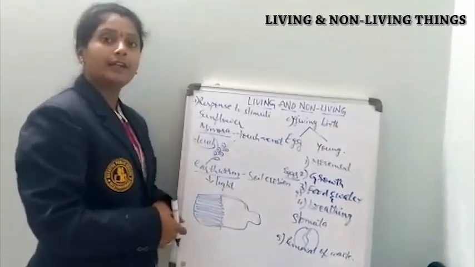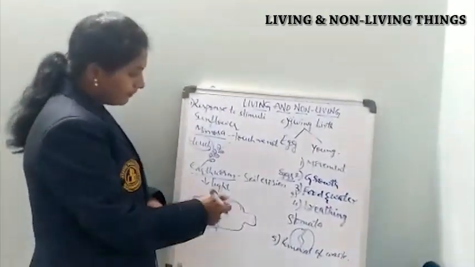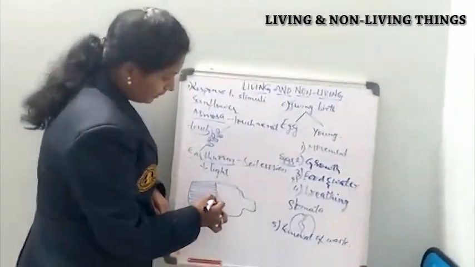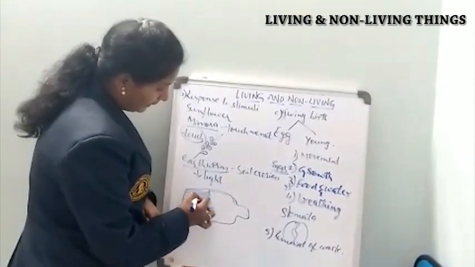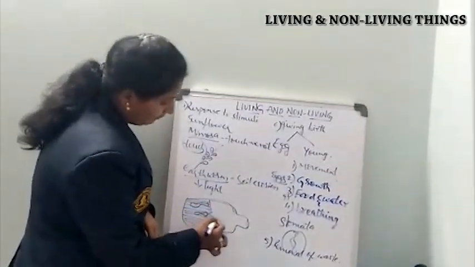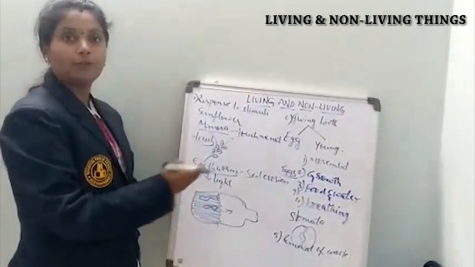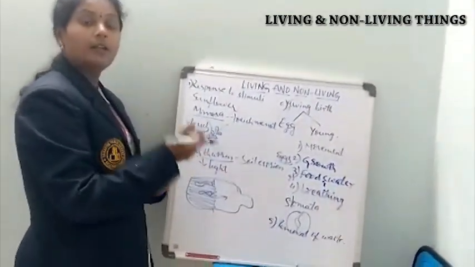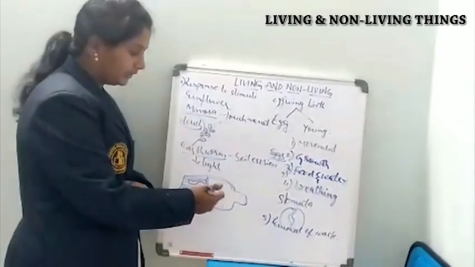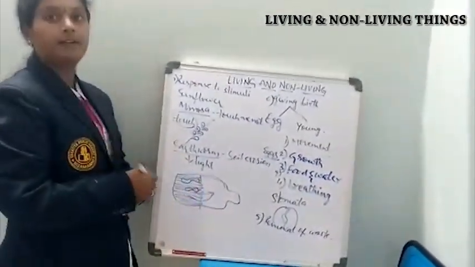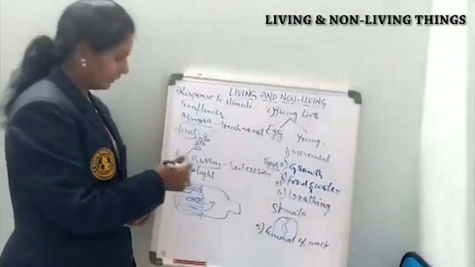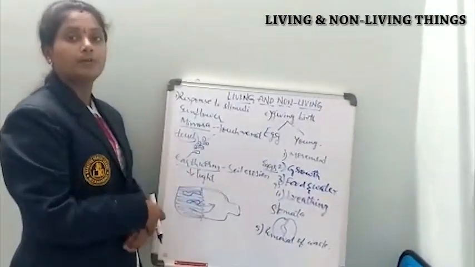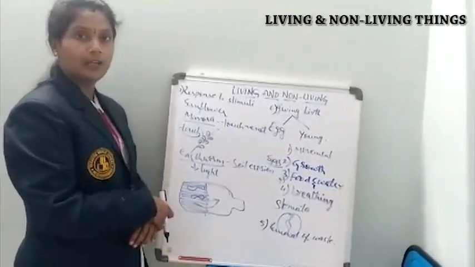Now take a torchlight. These earthworms will generally be present in the dark region. Once the earthworm comes towards the uncovered region, if you put a torchlight towards it, immediately it will go back. That is the response towards the light. In this way, earthworms show response towards light.